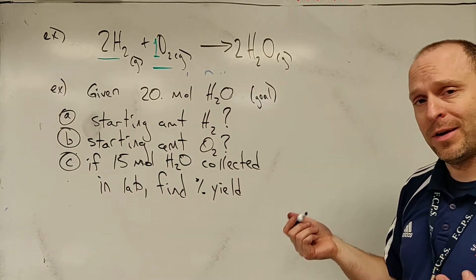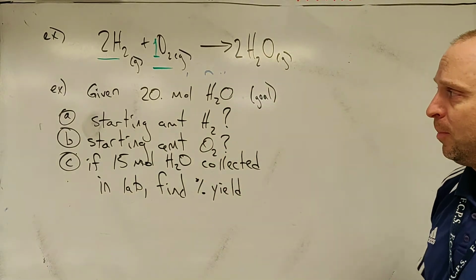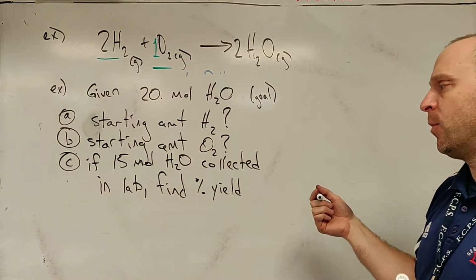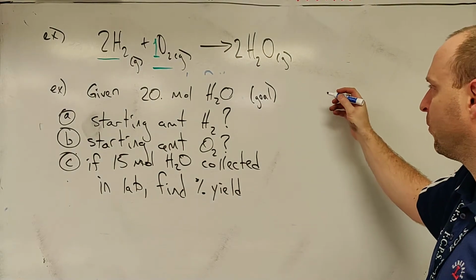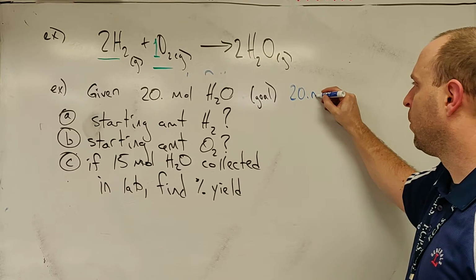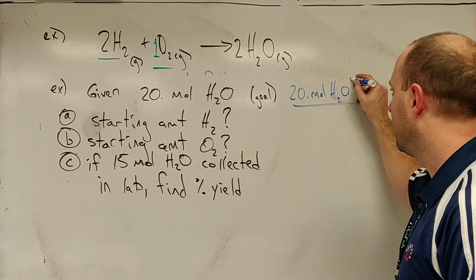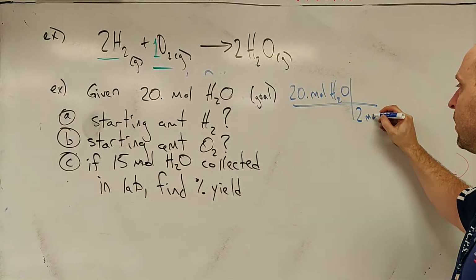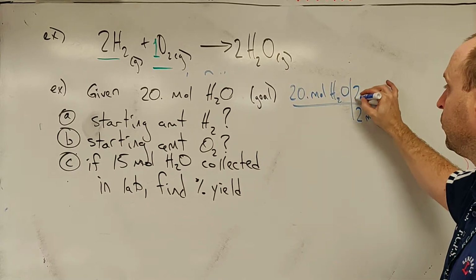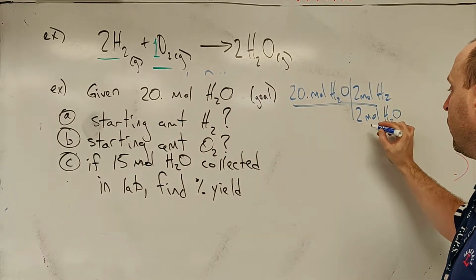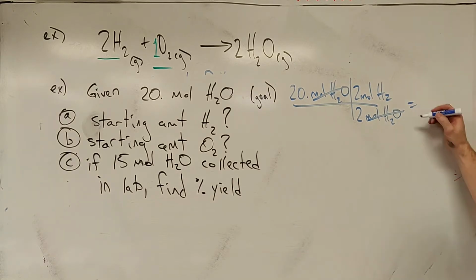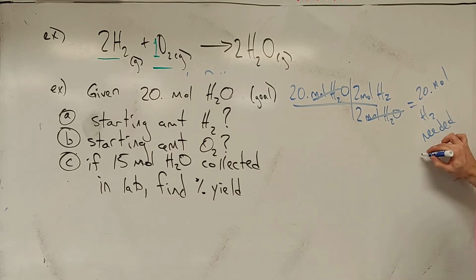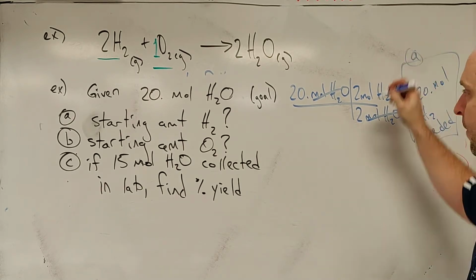We'll start with what's given, right? Our process, regardless of whether this is chemistry or building bicycles: start with what's given, use the ratios to come up with what you need. And we can kind of cut a corner here, but I guess I'll save that for another example. Start with what's given, 20 moles of H2O, right? And I want to find out about the hydrogen. I know about the H2O, 2 moles of H2O for every 2 moles of hydrogen, right? It's a 1-to-1 ratio, moles of water cancels out, and we have 20 moles of hydrogen needed, all right? And that's our answer to part A.